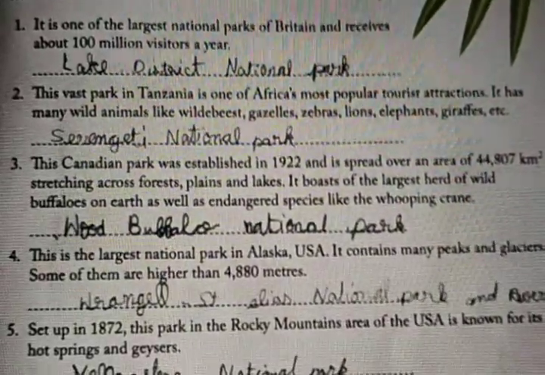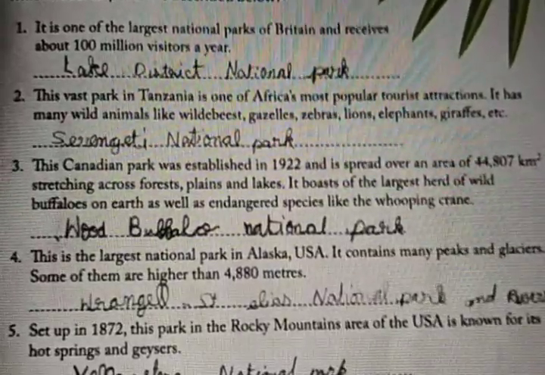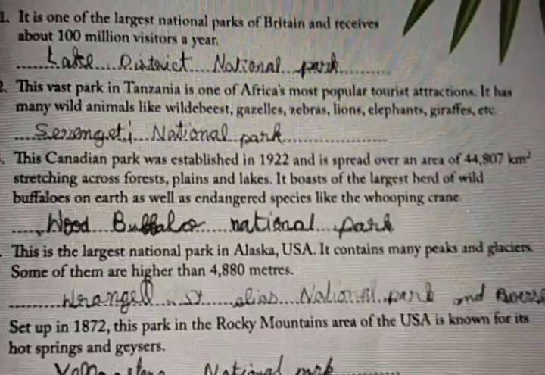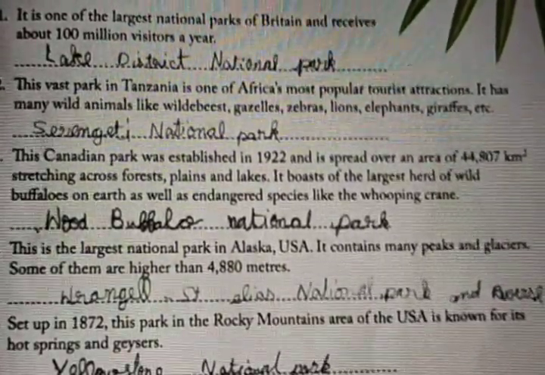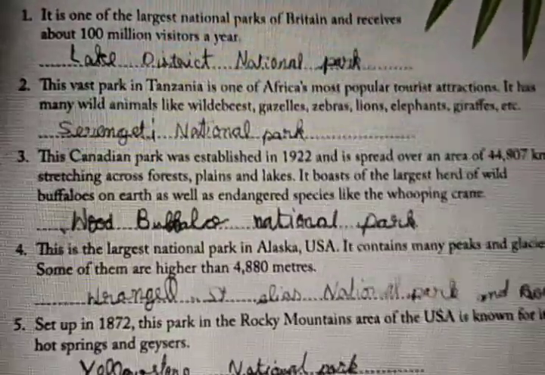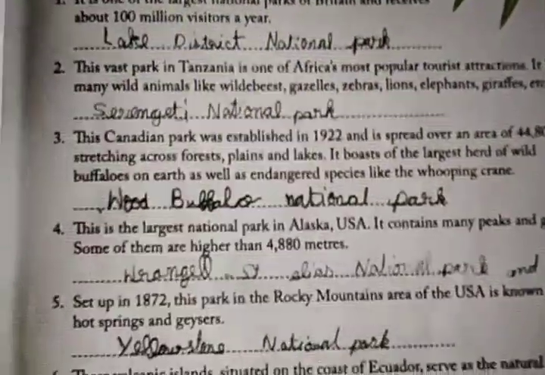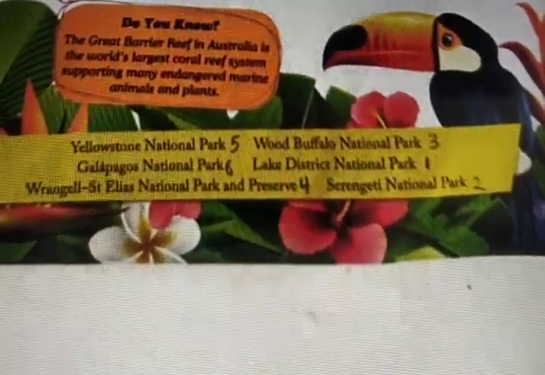It boasts the largest herd of wild buffaloes on earth, as well as endangered species like the whooping crane. What is the name of the park? Wood Buffalo National Park. Down you see, third one. Wood Buffalo National Park.